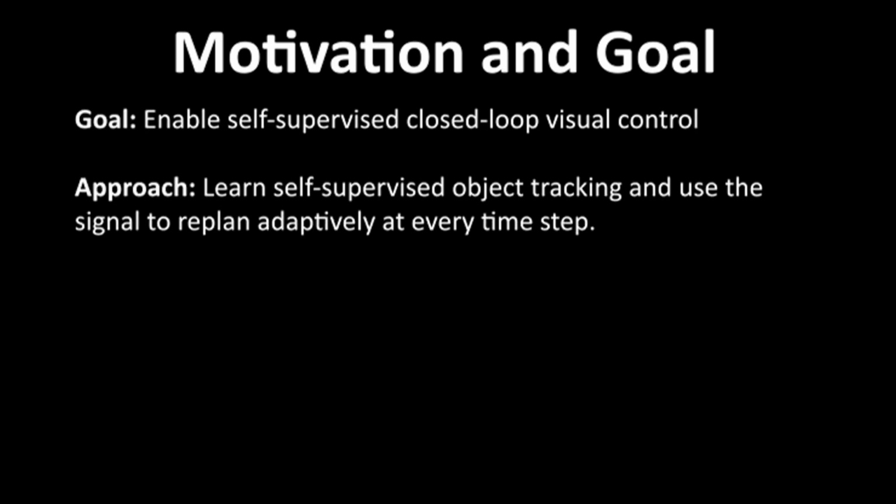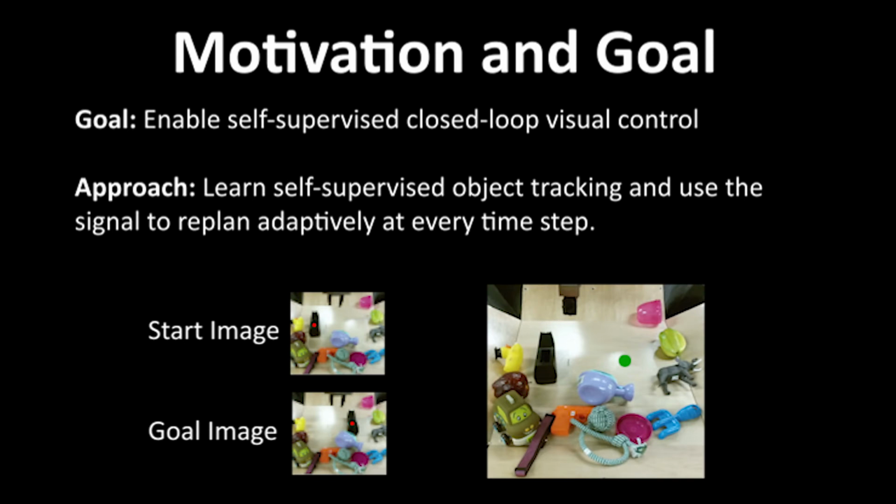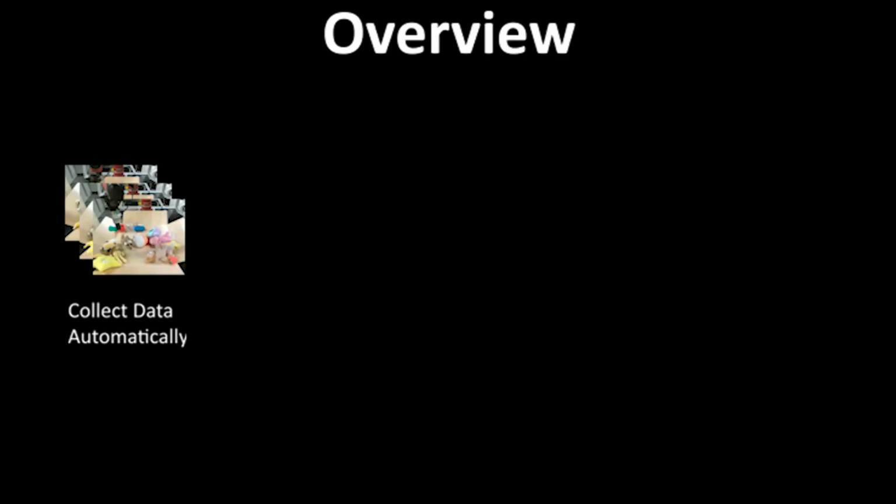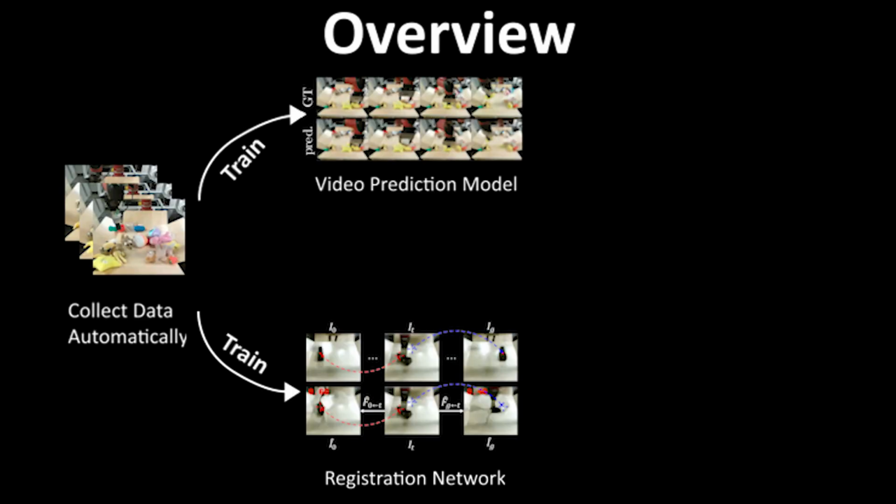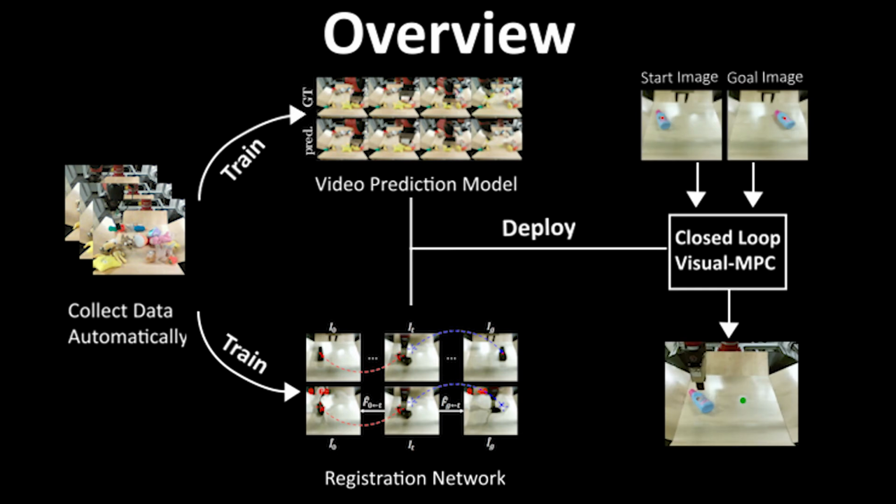The goal of this work is to enable self-supervised closed-loop visual control to improve robustness by enabling the robot to retry indefinitely. Our approach is to learn to track pixels in a self-supervised way, and to use the signal to replan adaptively at every time step. The video prediction model predicts future frames given the current image and proposed actions, while the tracking model determines where the goal and point of interest are located in the current image.